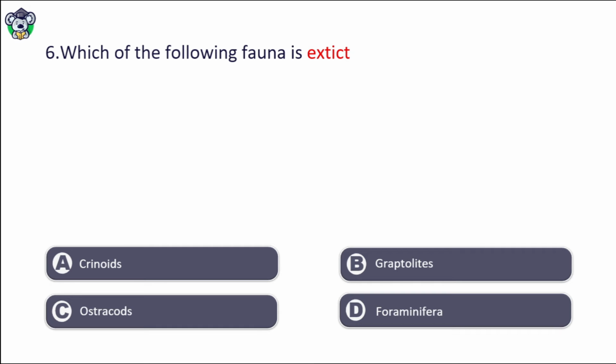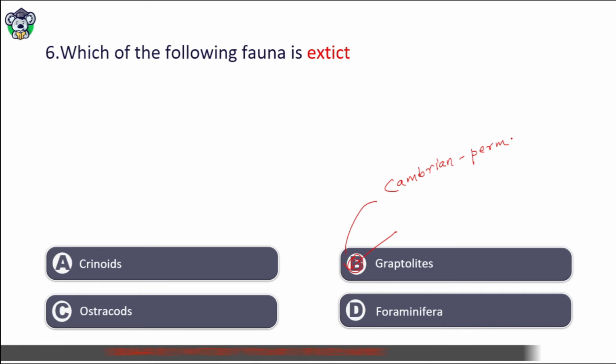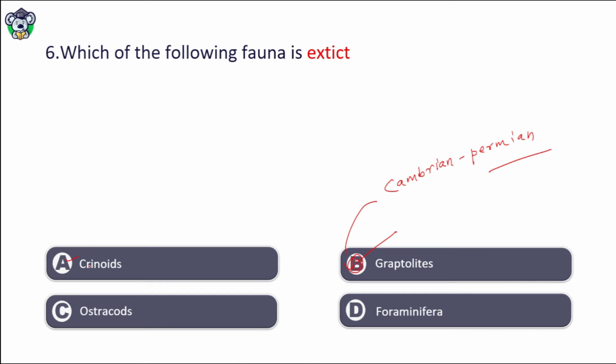Which of the following fauna is extinct? Crinoids, graptolites, ostracods, foraminifera. It is asking for extinct fauna. So the right answer is option B, that is graptolites. Graptolites time range from Cambrian to Permian. These got extinct during Permian time period. Similarly, crinoids, ostracods, and foraminifera appeared during Cambrian, and these are still active. These are not extinct.